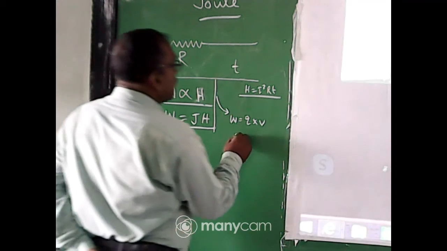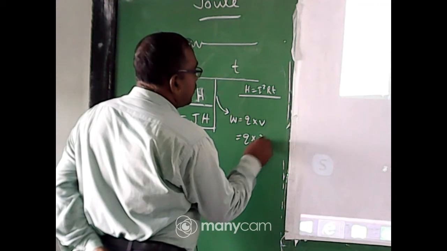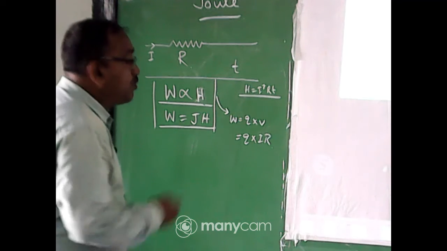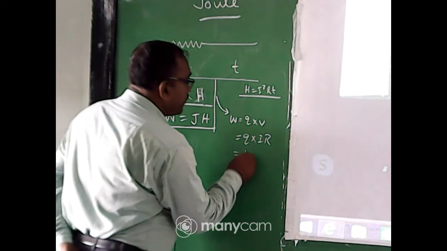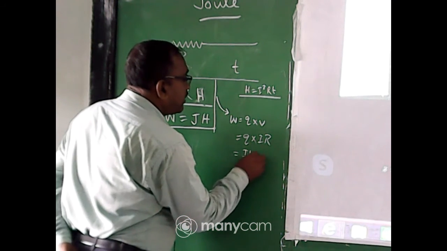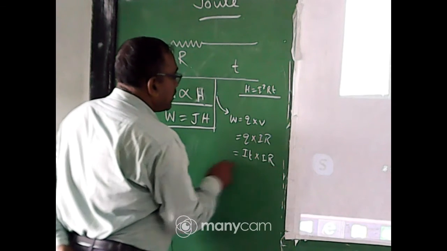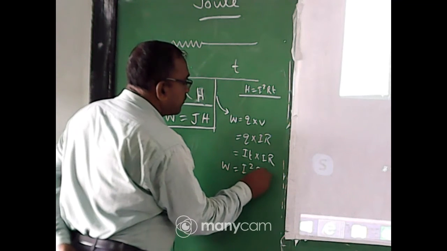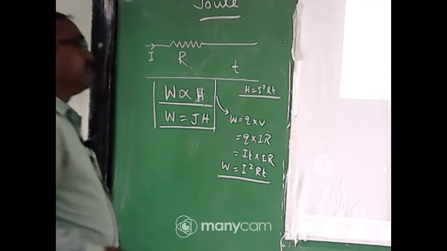V means I into R according to Ohm's law. Q equal to I into T, so W equal to I into R into I into T, so W equal to I square R into T. Okay.